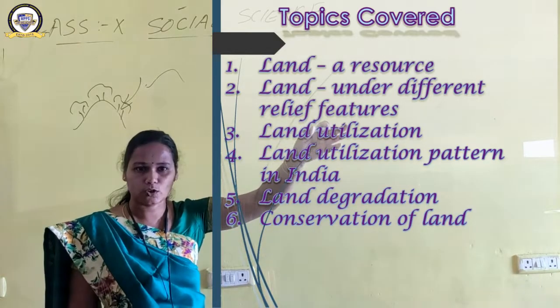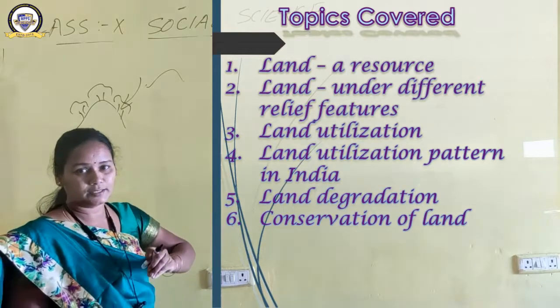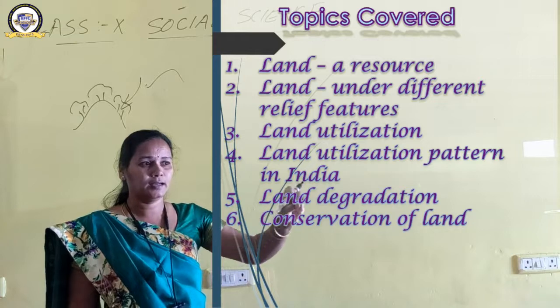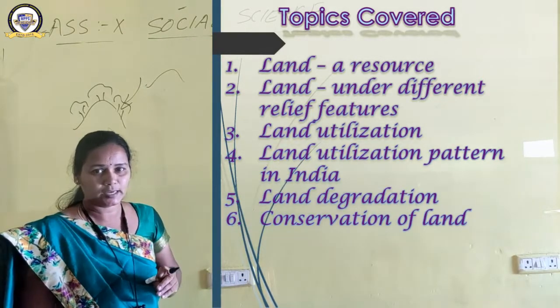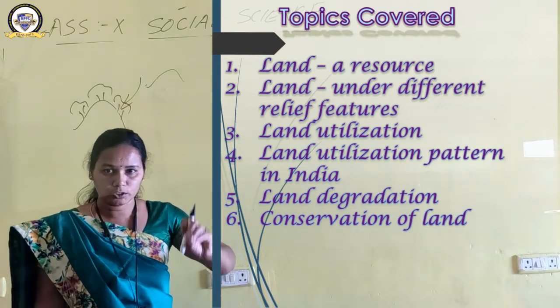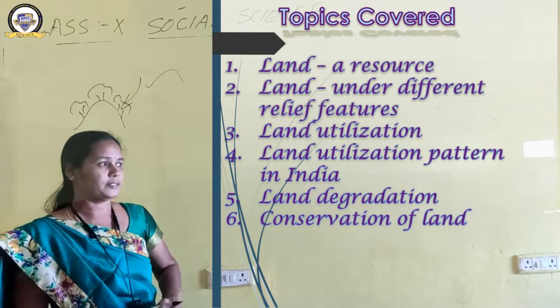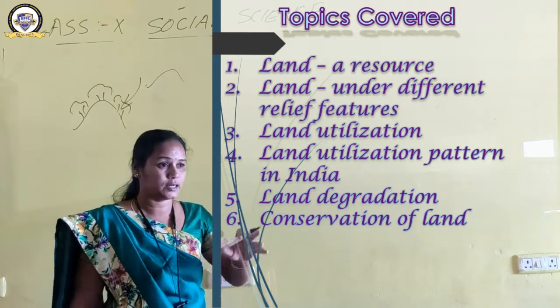Land as a resource. Why is land known as a resource, we have seen? Because it supports human life, wildlife, economic activity, and the transport and communication system. All these things are supported by the land. That is why it is a resource. Then we have seen land under different relief features in India: 43% of the land is plain, 27% is plateau, and 30% is mountain. They support different types of activities in our country.